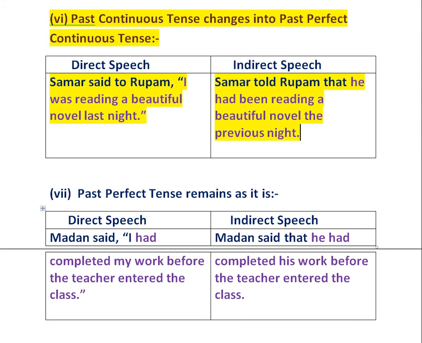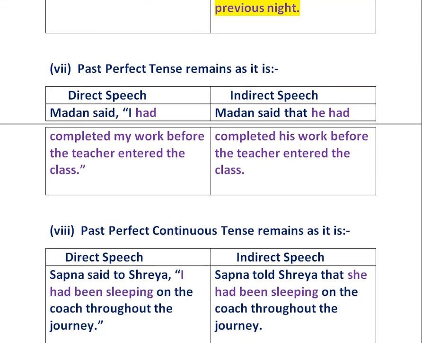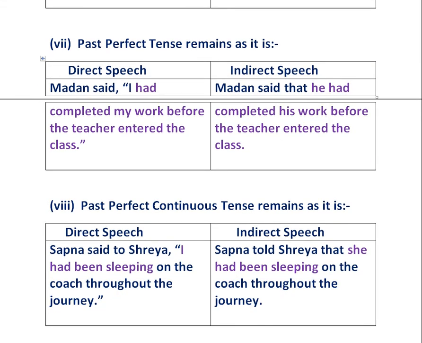The next rule is past perfect tense remains as it is. If the reported speech be in past perfect tense, then here the tense does not change. Example is Madan said, I had completed my work before the teacher entered the class. It changes into Madan said that he had completed his work before the teacher entered the class.